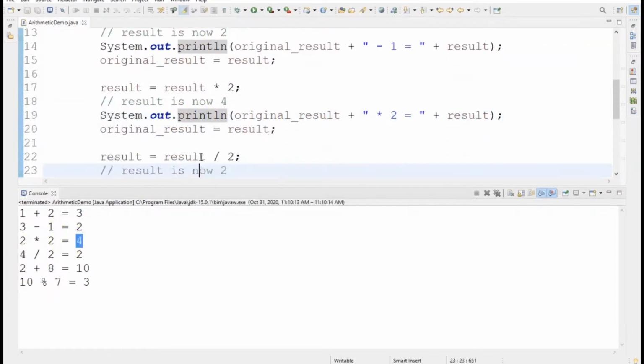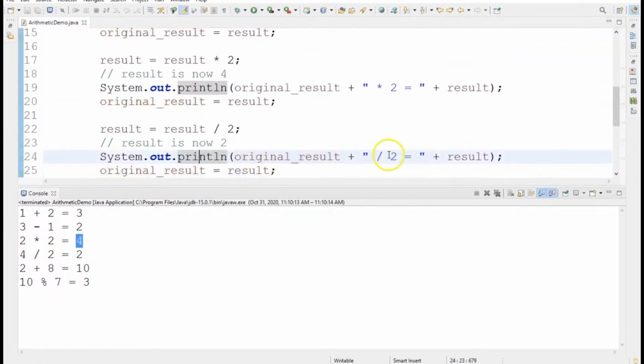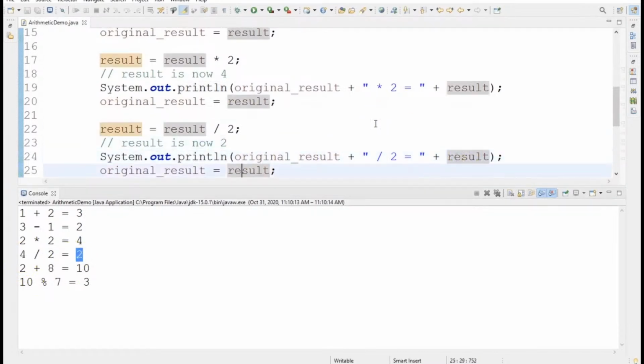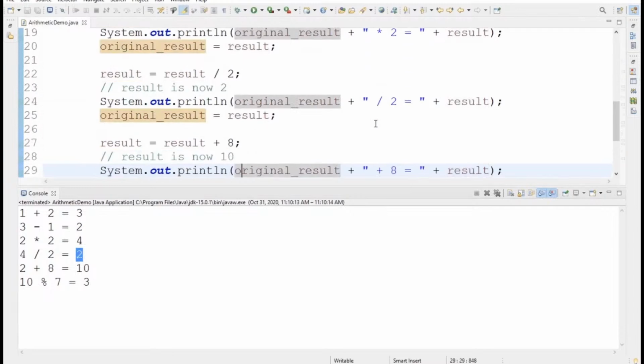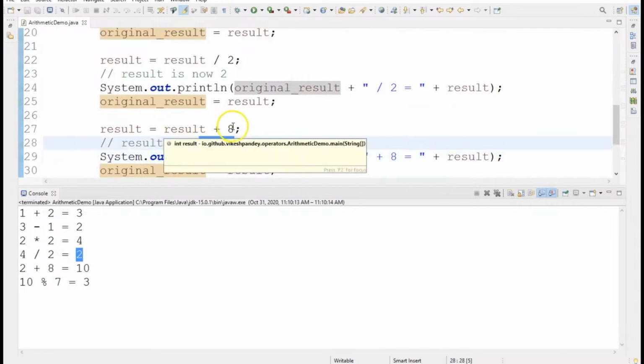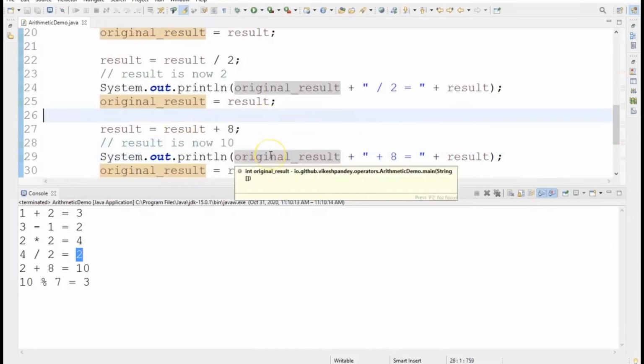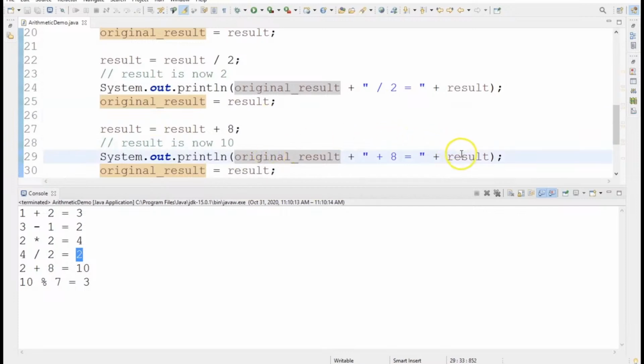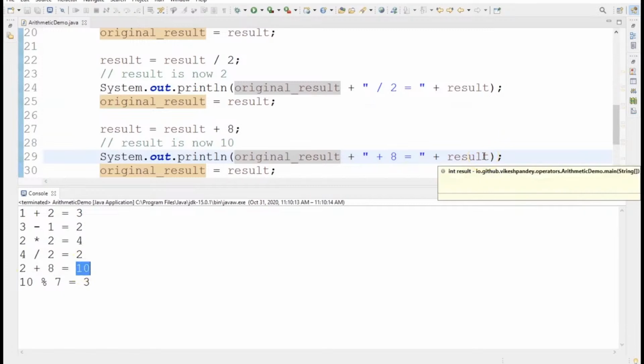Then moving on to the line 24, 4 by 2 should become 2. So 4 by 2 equals 2, the current value of result. Then again moving on to the next variable at line 29, now the result value should become 10 because 2 plus 8 is 10, and again we are printing the original result and then the current result value. So the original result was 2, then we added 8 to it, and the new result value had become 10, which is coming from this particular variable.